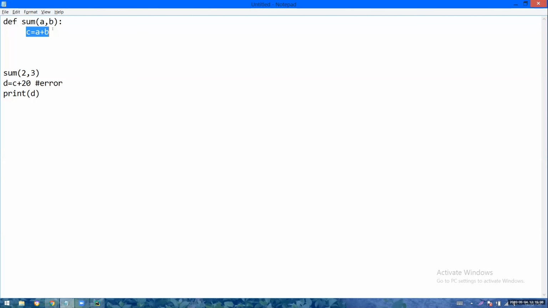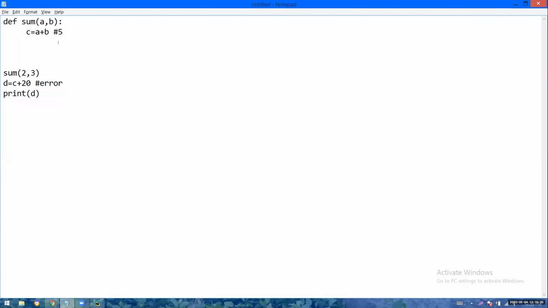So C is which variable? C is a local variable. It is recognized only in the sum block. Outside the block, it is not at all recognized. Now, C's value is 5, that is okay. But I can't use that 5 outside the block because 5 is in a local variable and it is used only in the sum block.